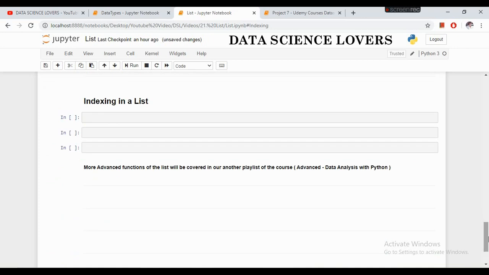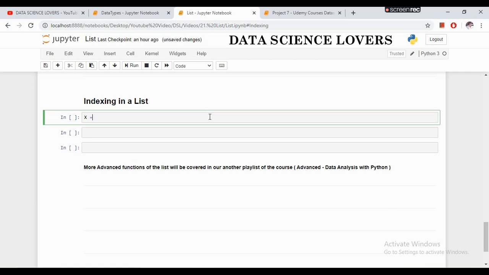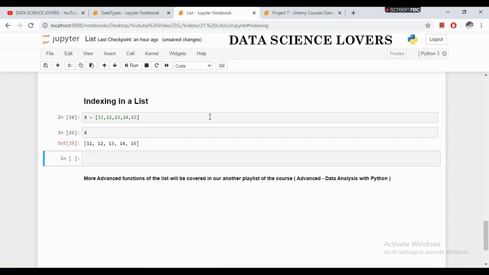Now what is indexing in a list? Suppose we have a list x equal to 11, 12, 13, 14, 15. This is our list.